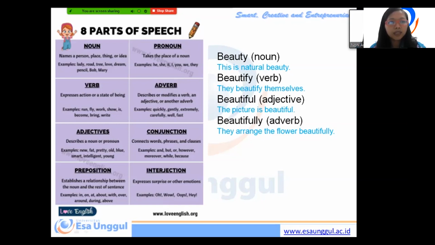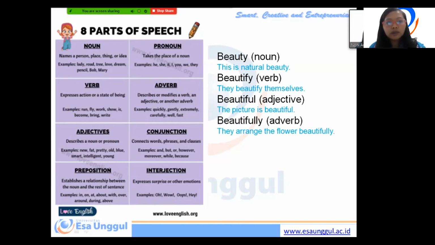And verb, I think everybody already knows verb. Pronoun, for example, he, she, it. Adverb, for example, quickly, gently, and we will discuss further about adverb. Adjective, for example, beautiful, handsome, blue, and we will discuss later. Conjunction, for example, and, but, however, moreover, and so on. Preposition, in, on, at, etc. And interjection, for example, oh, wow. Interjection is tanda seru.